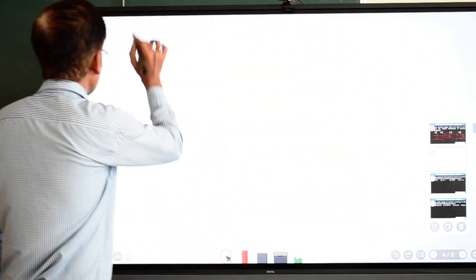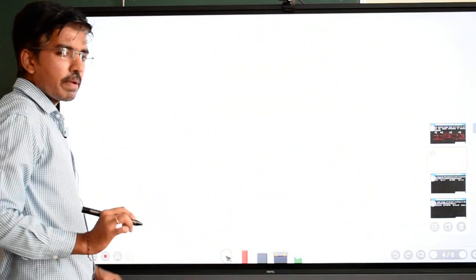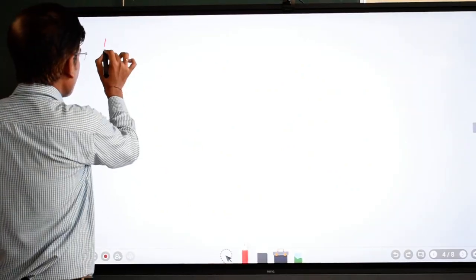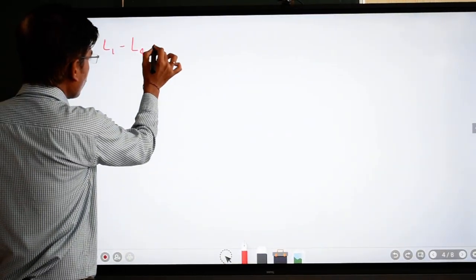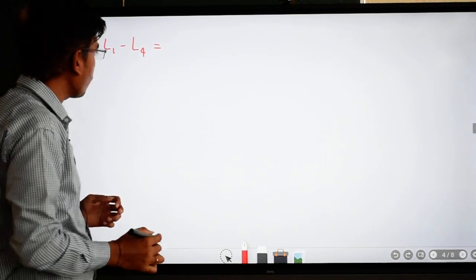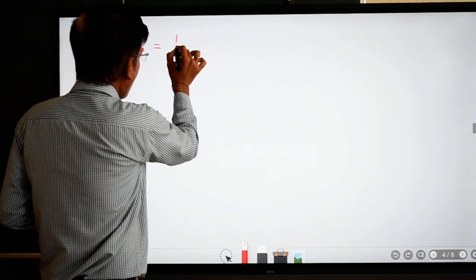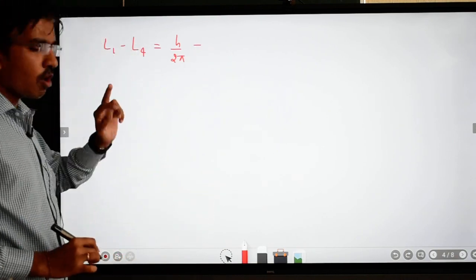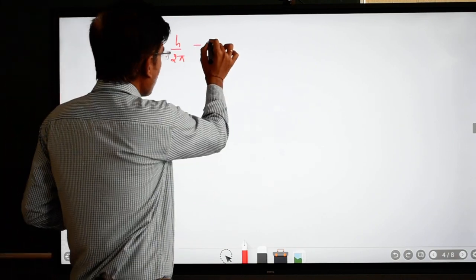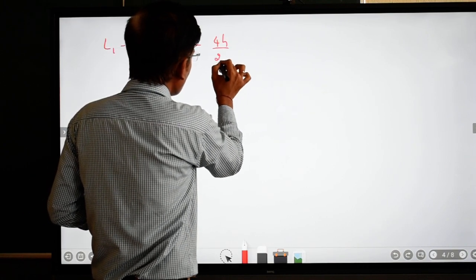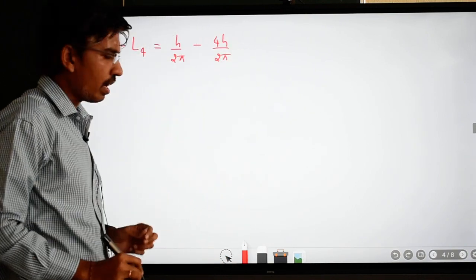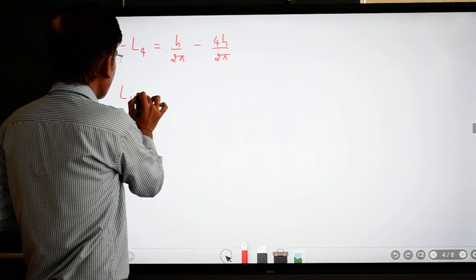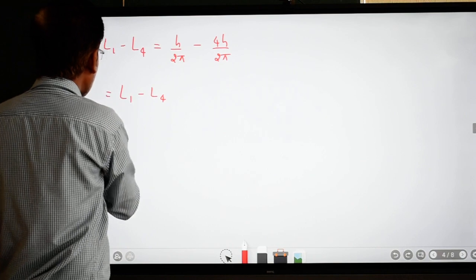So next, the electron makes a transition from n equal to 4 to n equal to 1, then L1 minus L4 is equal to... L1 is how much? L1 is nothing but h upon 2 pi minus L4. L4 is nothing but 4h upon 2 pi. Okay, so after simplification you will get L1 minus L4, that is nothing but delta